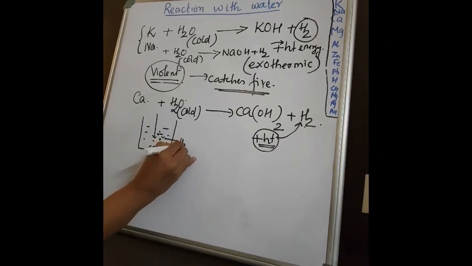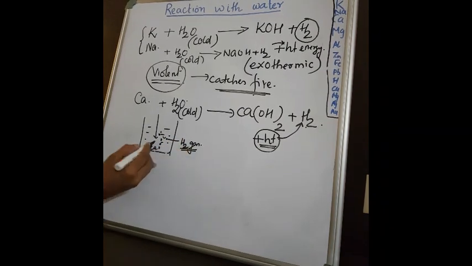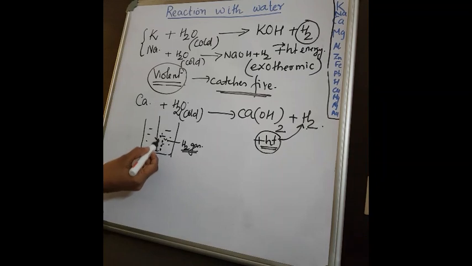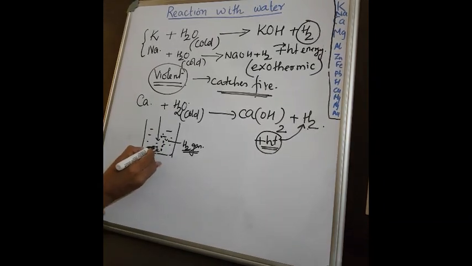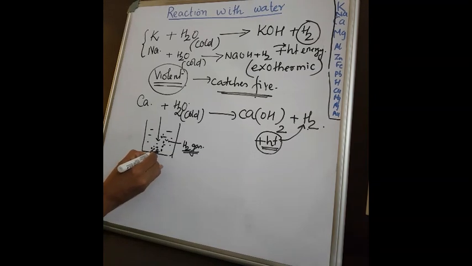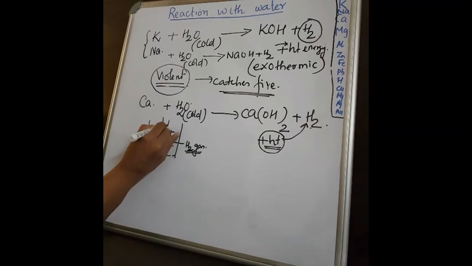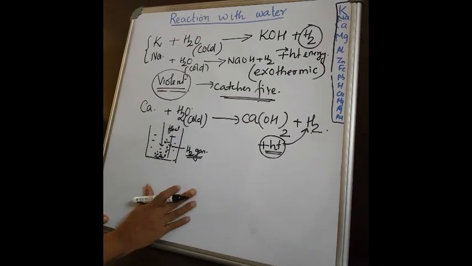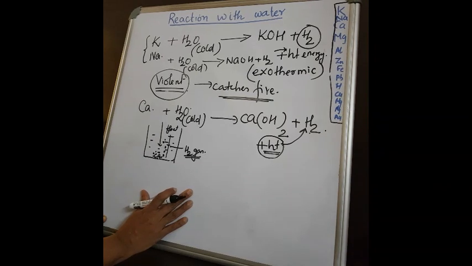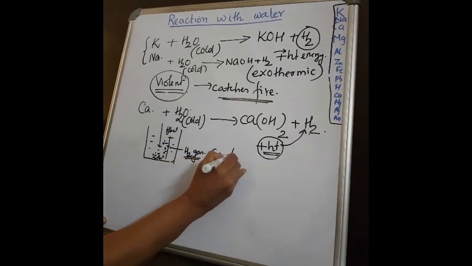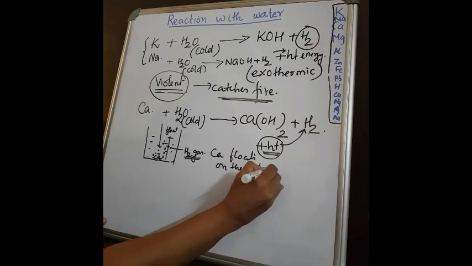And what is this bubble? This bubble is hydrogen gas, isn't it? Now what will happen? This hydrogen gas will come up along with the calcium. That means the hydrogen gas surrounds the calcium and makes the calcium float on the surface. You got that point? That means calcium floats on the surface of water.